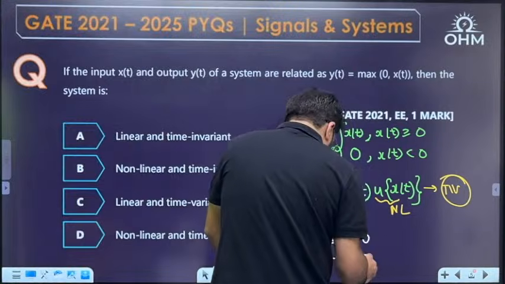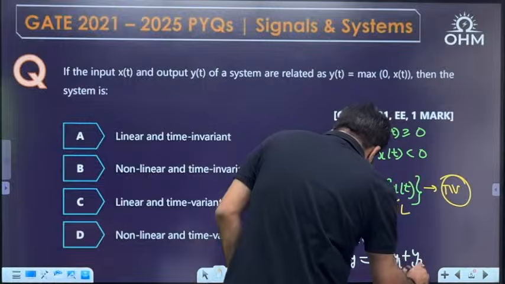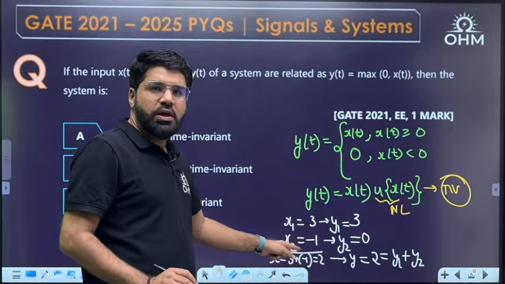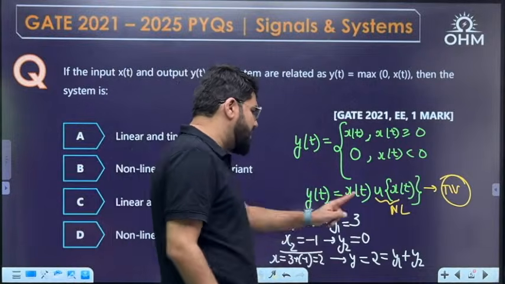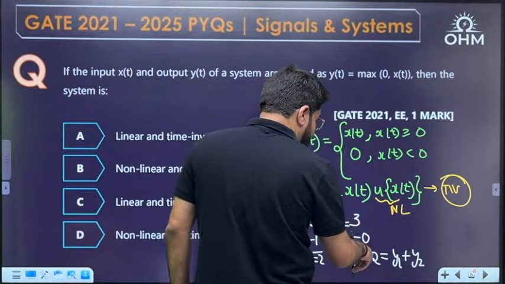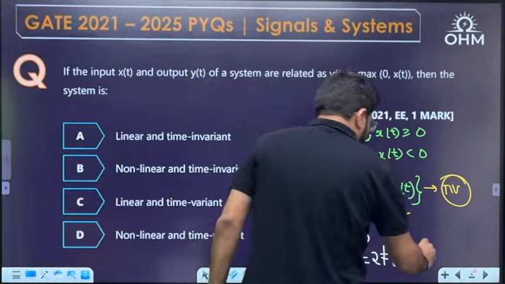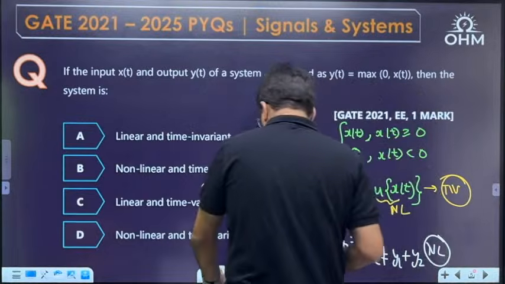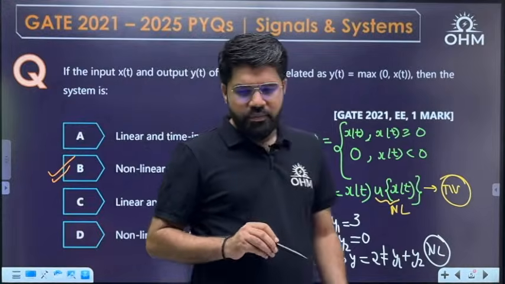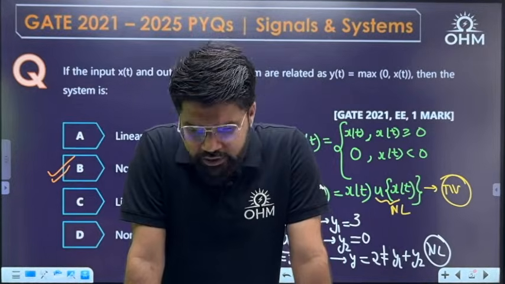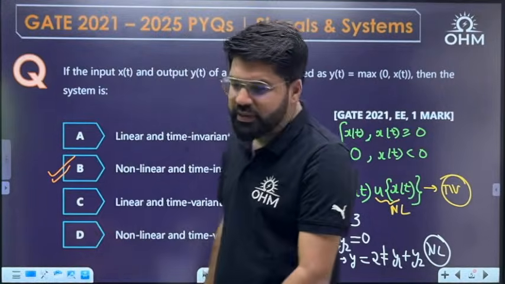Does this output equal y1 plus y2? See, I have added the inputs x1 plus x2. If it was linear, it should follow additivity, and additivity says that if two inputs are added, their outputs should also be added. y1 plus y2 should be 3 plus 0, which is 3. The output 2 is not equal to 3, and hence it is non-additive, non-linear. Non-additive means non-linear. So it is non-linear but time invariant.